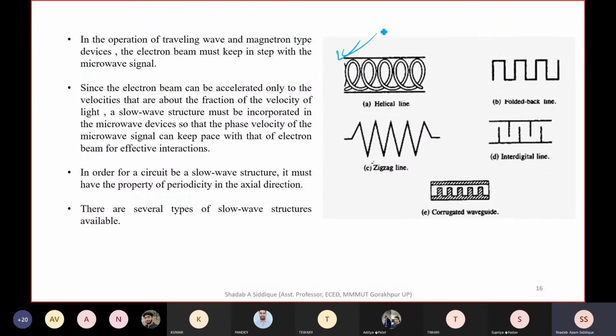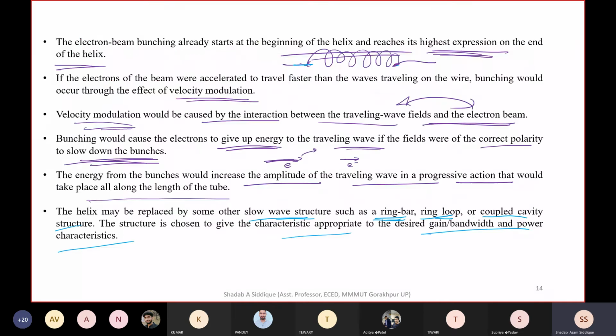This is the helix line we have. This is the folded back line. This is the interdigital line. Okay, then we have the zigzag line. Then we have the corrugated waveguide. So this kind of structure we can use. These are the options we have. Ring bar structure. So we have different kinds of structures.